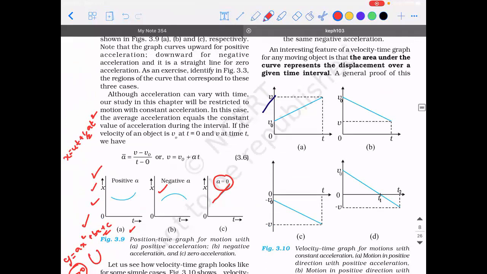Similarly, what is the other important variable with respect to the motion of an object? Velocity. It is the velocity. And if you try to analyze how the velocity is changing with respect to time, then what are all the equations that are possible? Let's try to draw a graph and see.